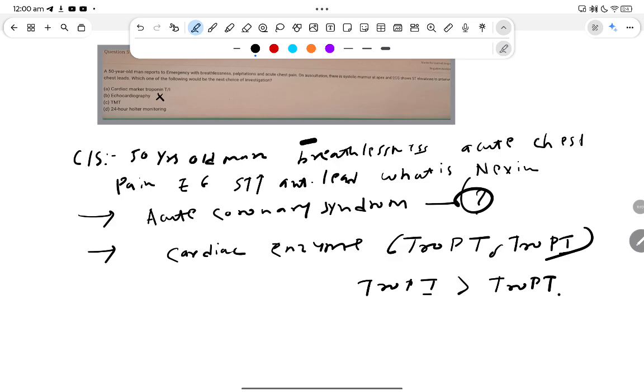We are not doing TMT. We are not doing a 24-hour Holter, which is done for unconsciousness. The right answer is cardiac troponin T and cardiac troponin I. That is the right answer.